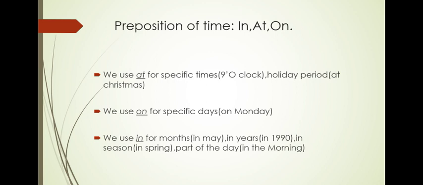The third one is we use in for months, for example in May, in June, in July. And also for years, that is, in 1990. I was born in 1990. In this way you can use it. And also for seasons, like in spring, in summer, and in winter. And also for parts of the day, like morning, afternoon, evening. During these parts of the day also we can use the preposition in.